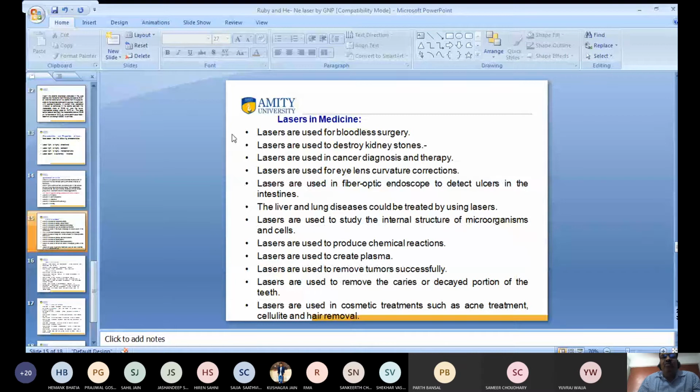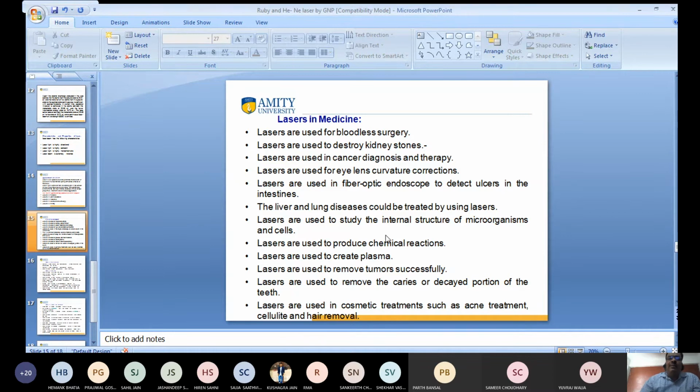It has a number of applications in the medical field. Laser light is also used to produce chemical reactions. It is also used to create plasma. It is also used to remove tumors successfully and so on. So laser light has many applications in the medical field.